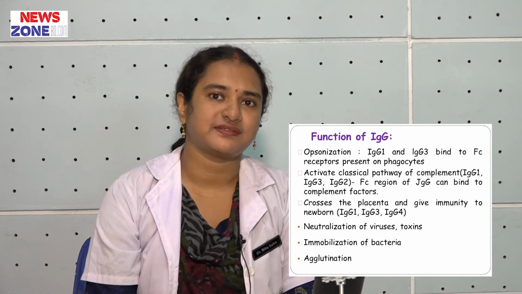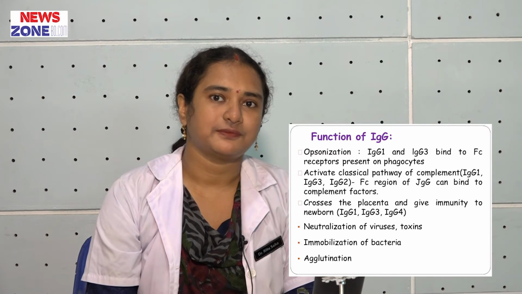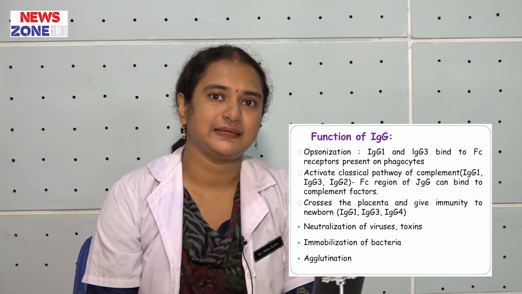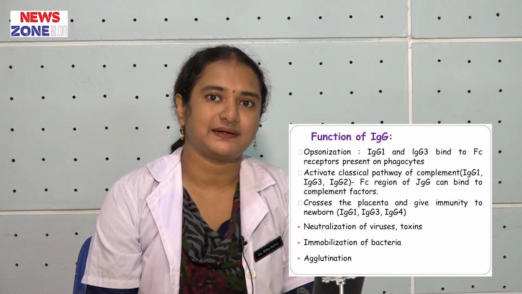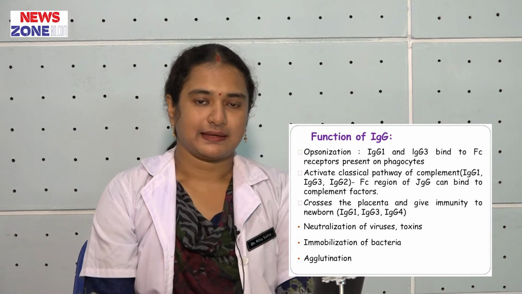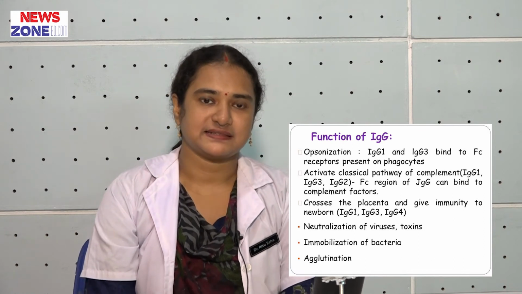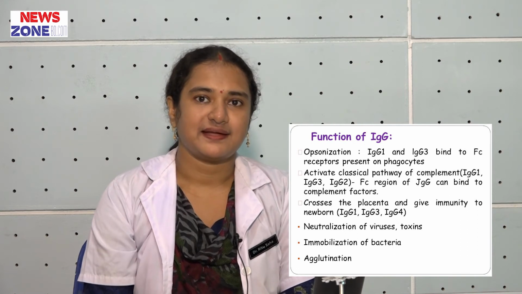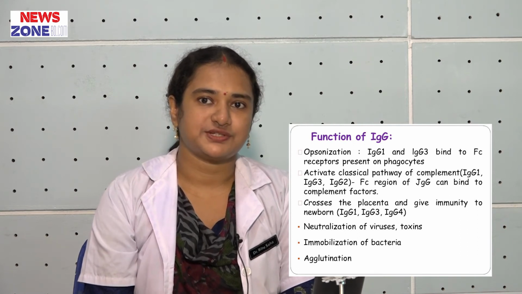Immunoglobulin G can cross the placental barrier and it has receptor on syncytiotrophoblast of placental cells, so it can cross the placenta and give protection from mother to fetus. It can neutralize viruses, neutralize toxins, can immobilize bacteria and plays a role in agglutination reaction.